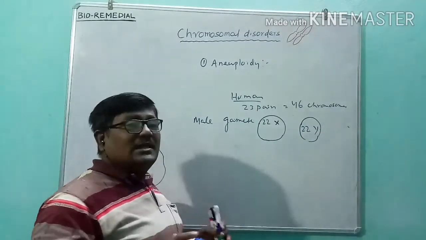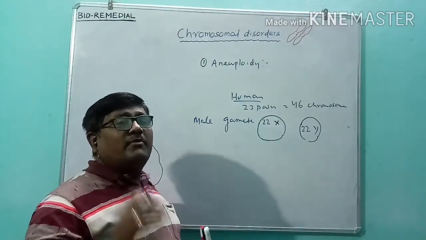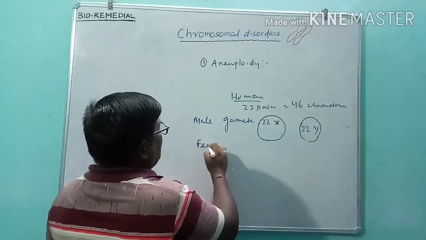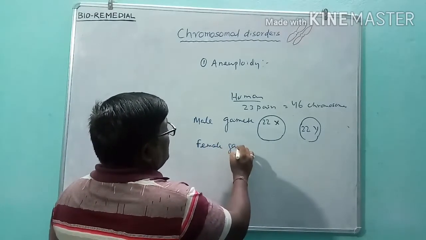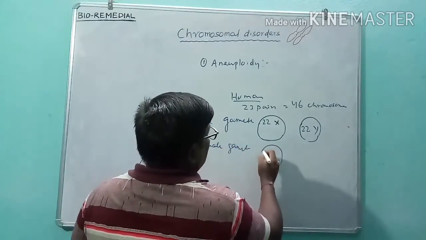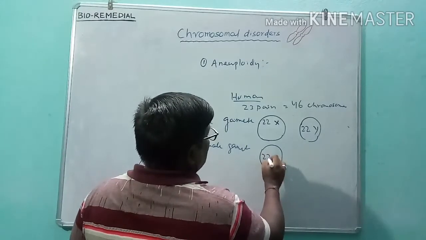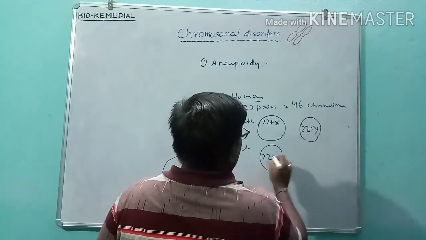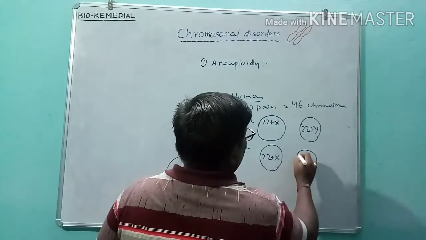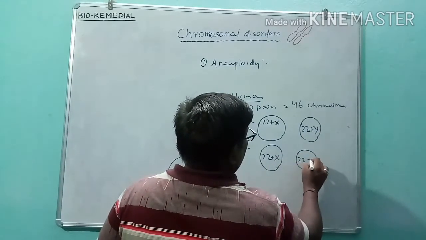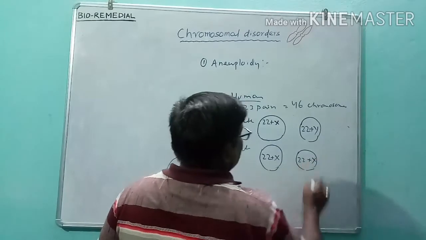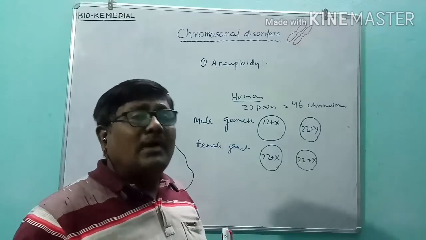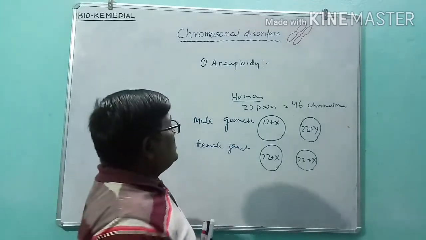So these are the two types of gametes formed by male individuals. Now look at the female gametes. What happens? Female gametes are either 22 plus X, write down plus, then here the same, 22 plus X.